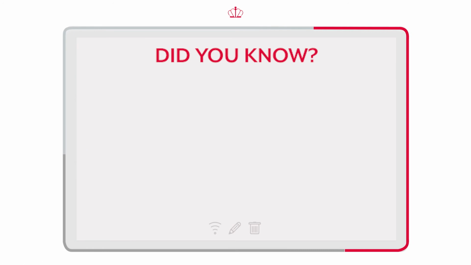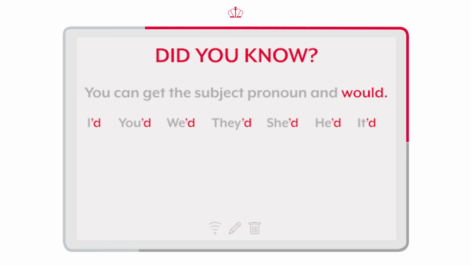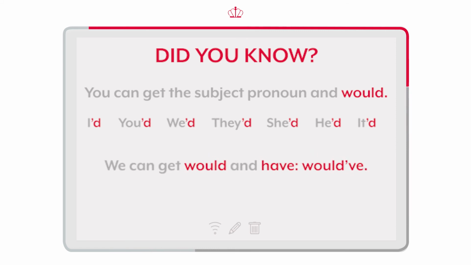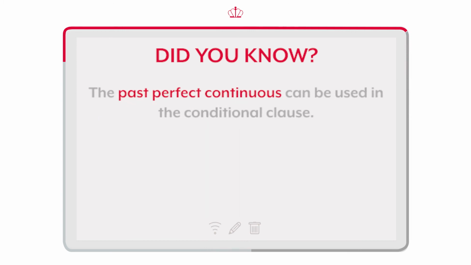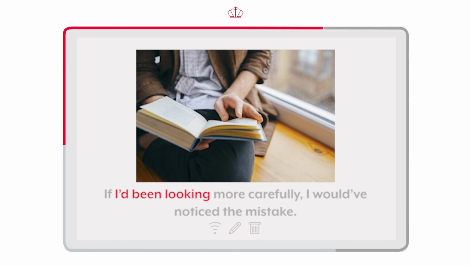Did you know? You can contract the subject pronoun and would: I'd, you'd, we'd, they'd, she'd, he'd, it'd. We can contract would and have: would've. The past perfect continuous can be used in the conditional clause. If I'd been looking more carefully, I would have noticed the mistake.